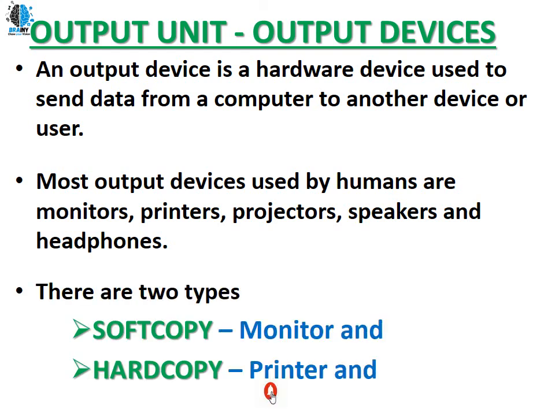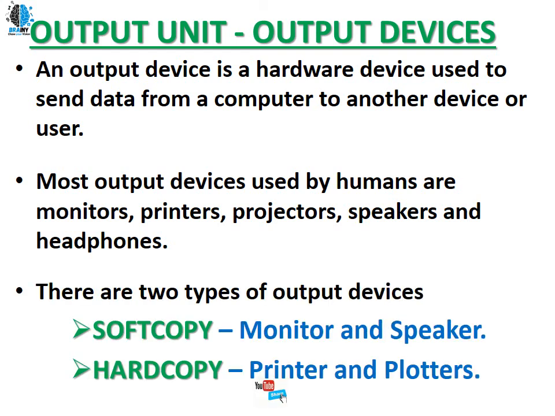So there are two types of output devices. The very first type is soft copy output device. Next, hard copy output device. Soft copy output devices are monitor and speakers. Hard copy output devices are printers and plotters. So this is all about our block diagram of a computer system.